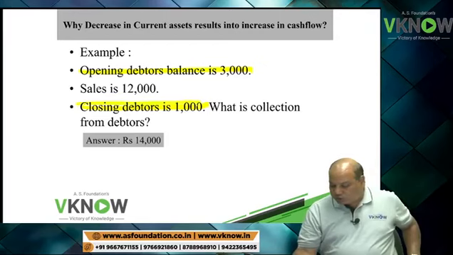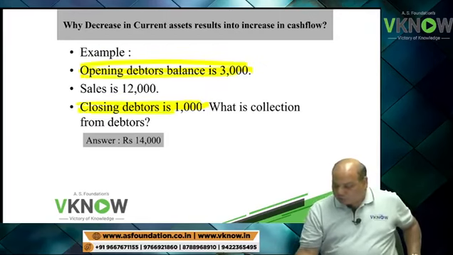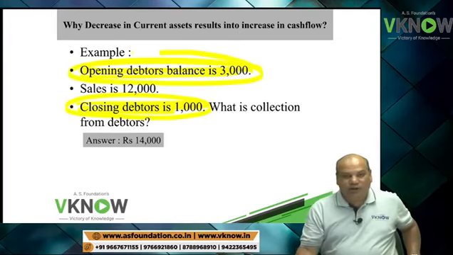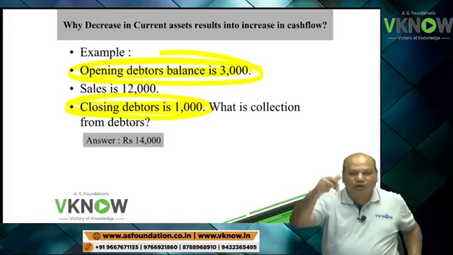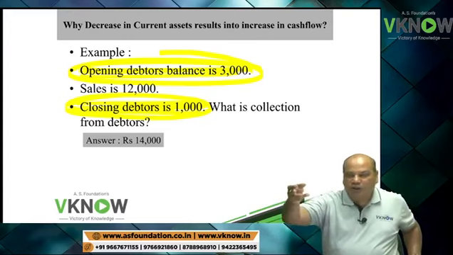So when only closing and opening debtors are given, and closing debtor is less than opening debtor, which means there is a decrease in debtors. Decrease in debtor balance is happy news. You have collected more, add. So decrease in debtors, increase in cash flow.